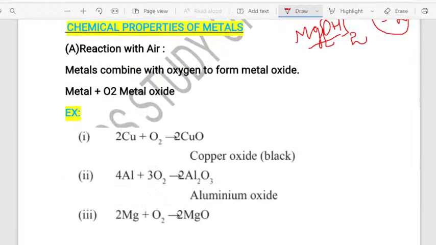Sometimes they take one property as the base and ask a question related to that property. So that is the reason it is very important to know all the properties. Metals are ductile, metals are sonorous, metals show ductility, they have high melting point and high boiling point.